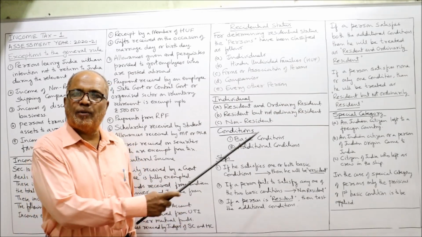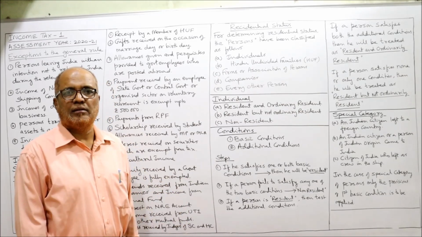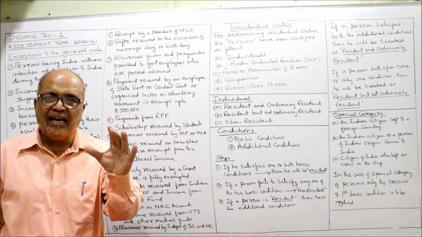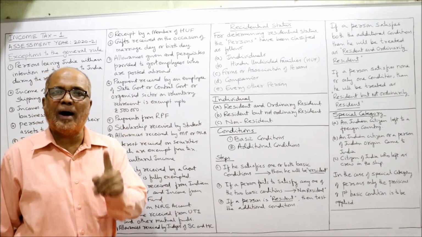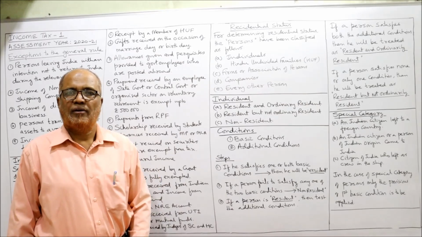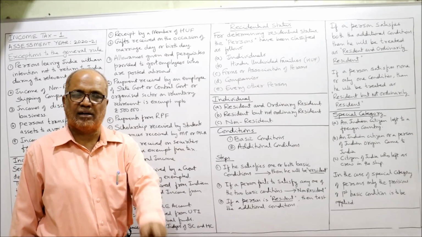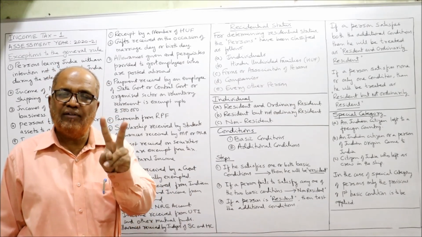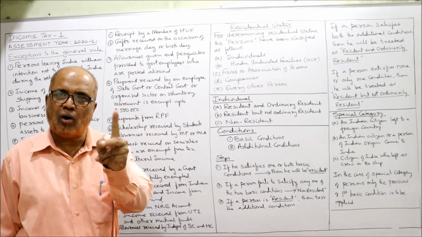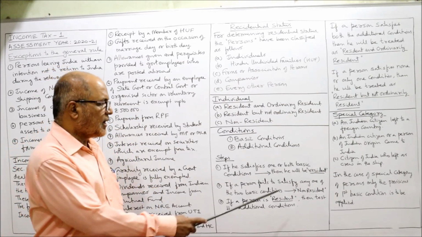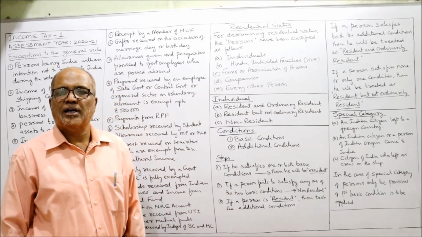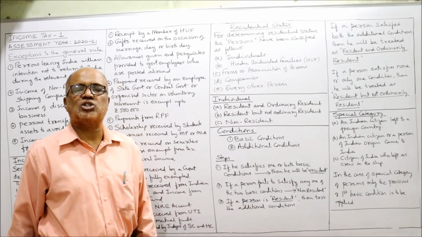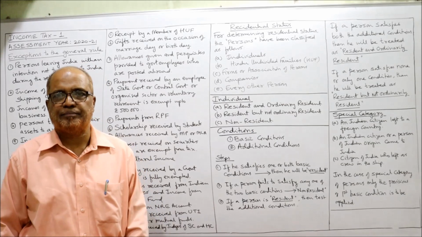First of all, I am explaining about the individual. So what are the steps? First, if an individual satisfies one or both of the two basic conditions, I'll explain what they are, he will be called resident. Second, if a person fails to satisfy any of the basic conditions, he will be a non-resident.